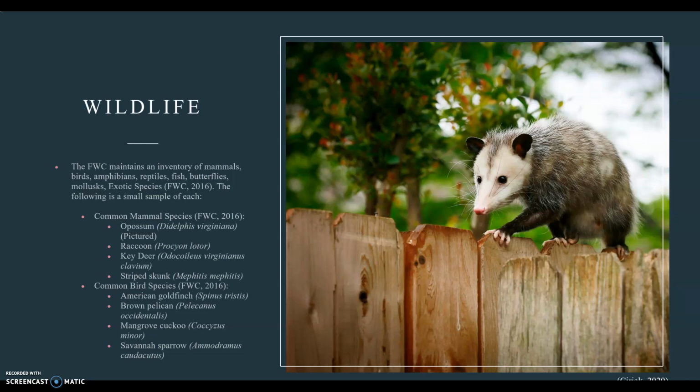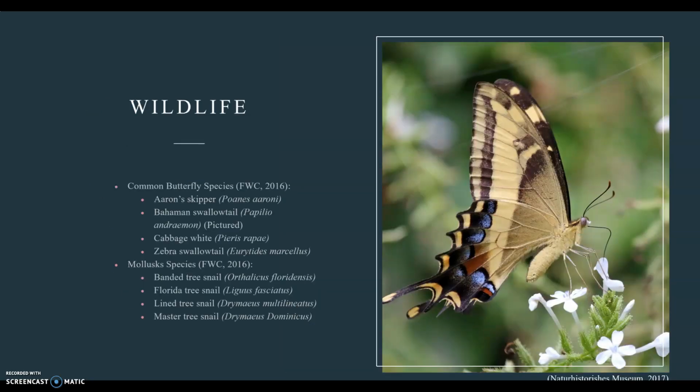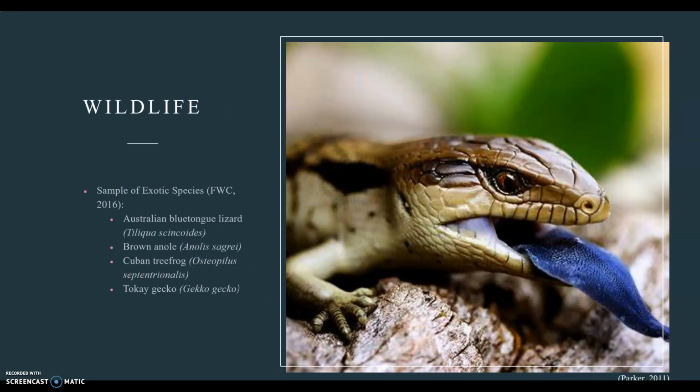Common mammal species, the opossum, pictured. Common bird species, American goldfinch. Common reptile and amphibian species, the oak toad, which is pictured. Common fish species, the bonefish. Common butterfly species, the Bahamian swallowtail, pictured. And mollusk species, the banded tree snail. A sample of exotic species is the Australian blue-tongued lizard, which is pictured as well.